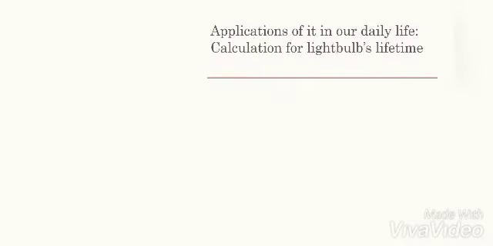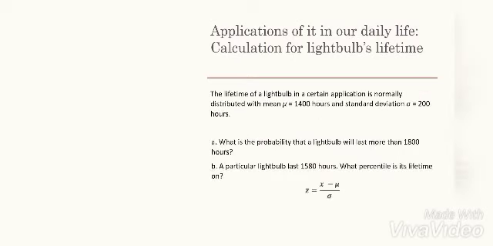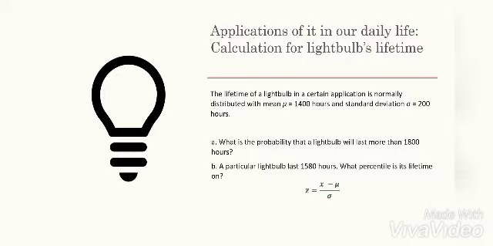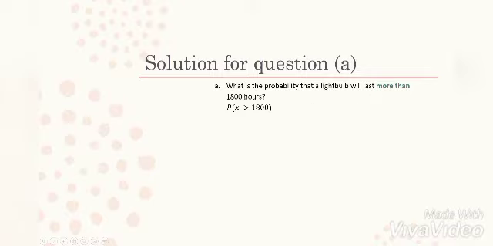So we choose normal distribution to calculate a light bulb's lifetime, to show its applications in our daily life. The question states the lifetime of a light bulb in a certain application is normally distributed with mean equal to 1400 hours and standard deviation equal to 200 hours. So remember, for normal distribution, we use the Z transform. A. What is the probability that the light bulb will last more than 1800 hours?